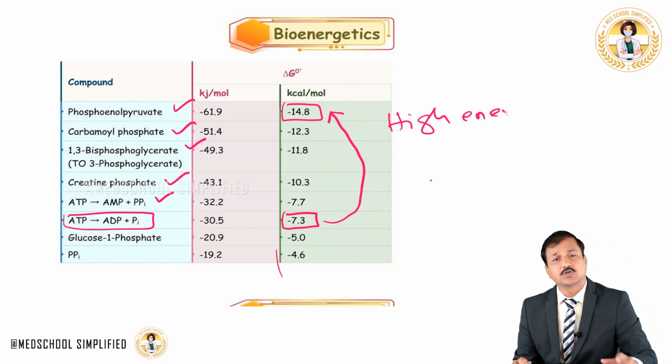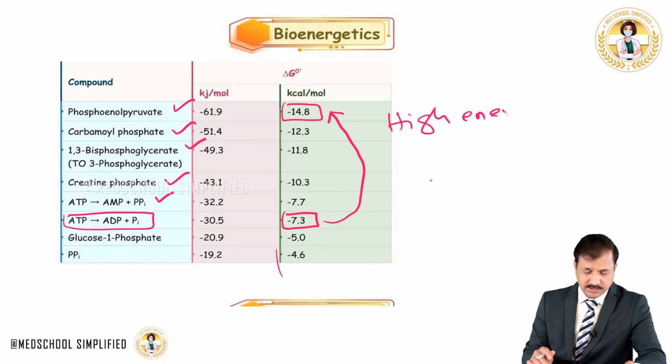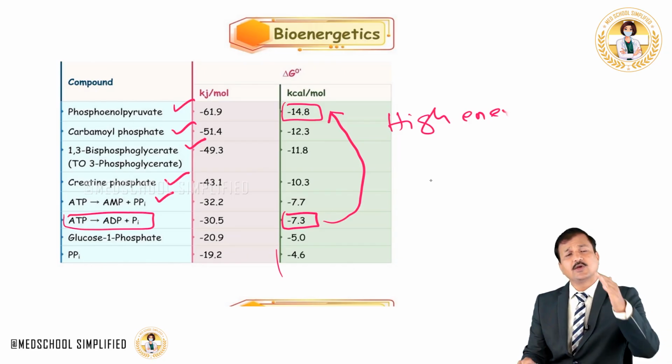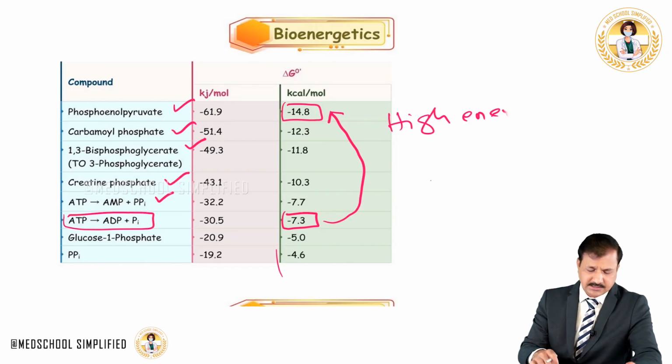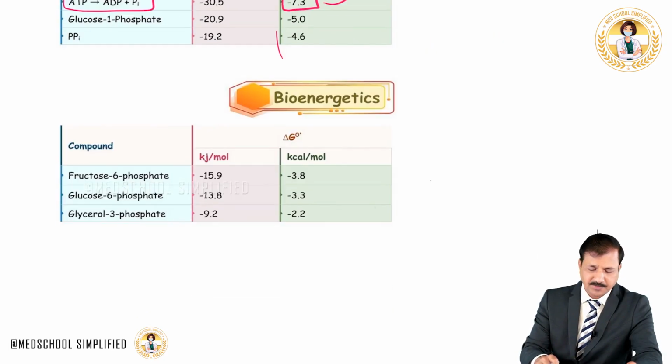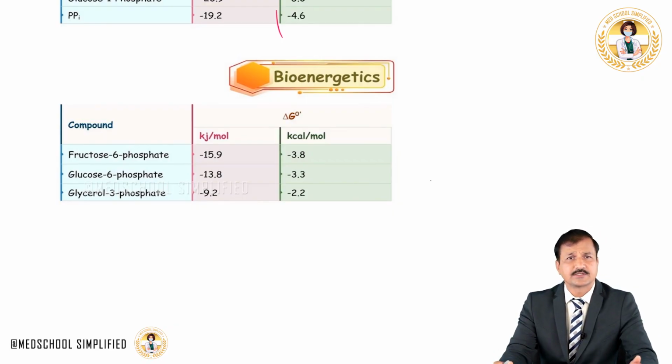All of them show higher energy than that of ATP. These are high energy molecules. Some of the molecules which give energy lower than that of ATP are glucose 1-phosphate, breakdown of inorganic phosphate, fructose 6-phosphate, glucose 6-phosphate and glycerol 3-phosphate. They are all low energy molecules.